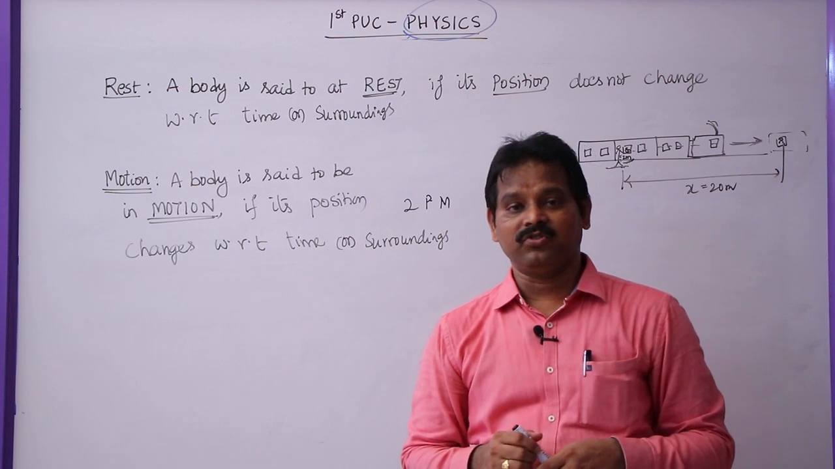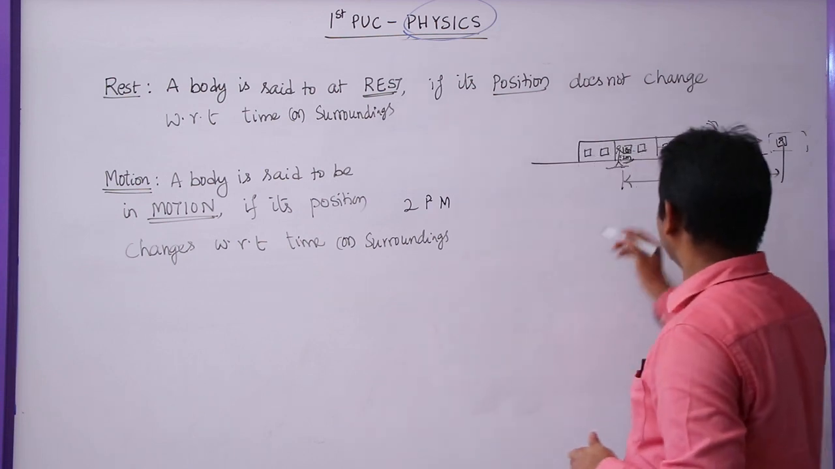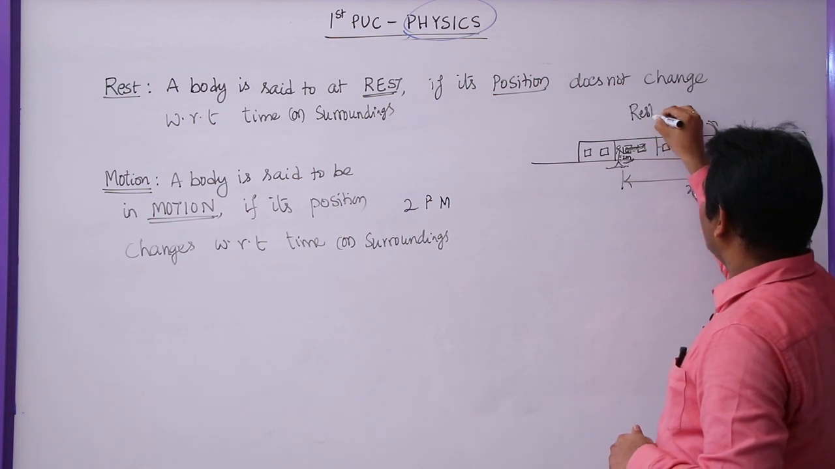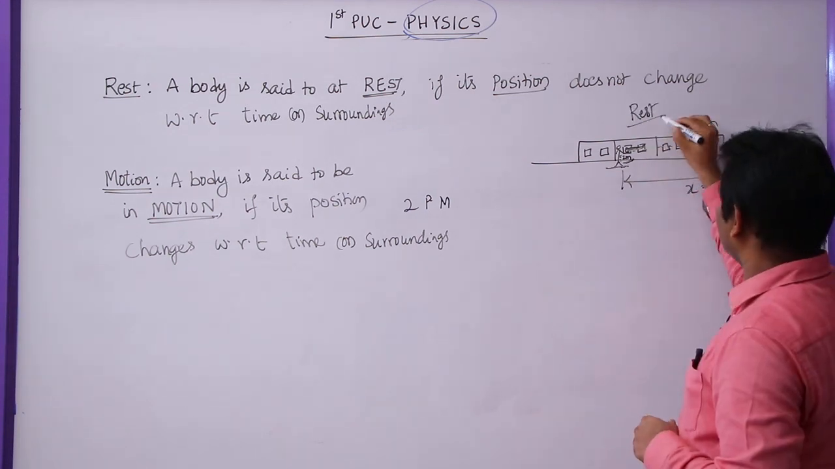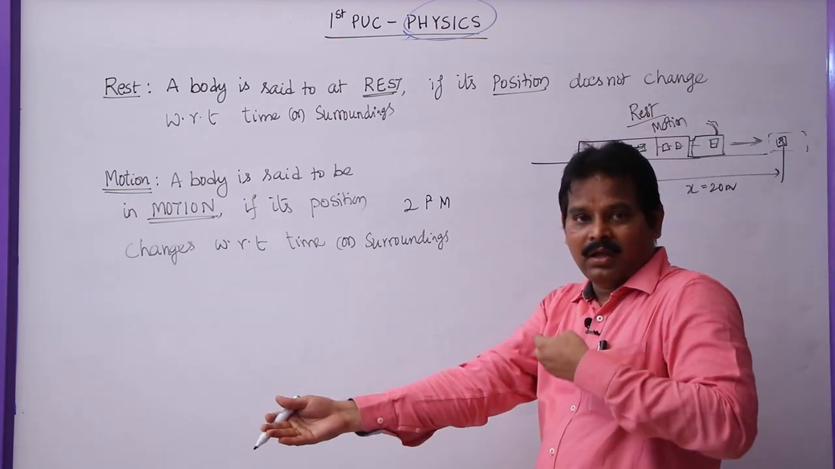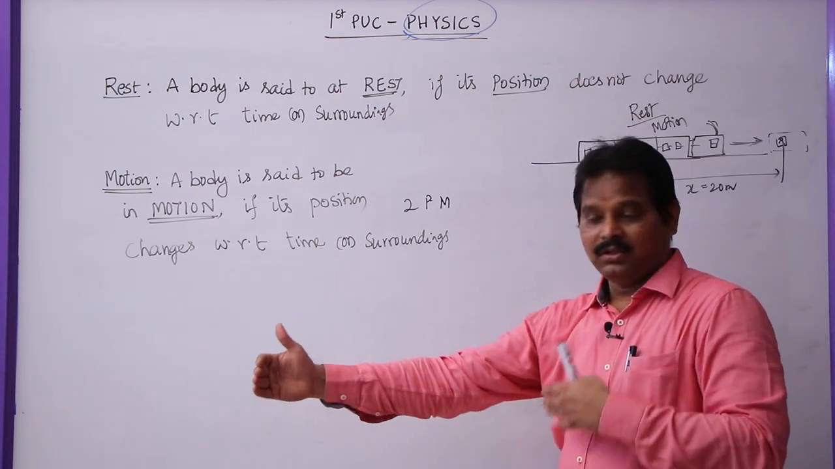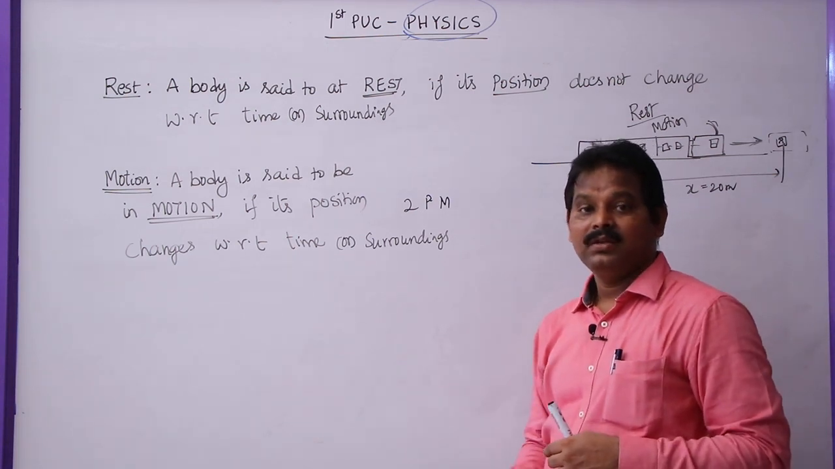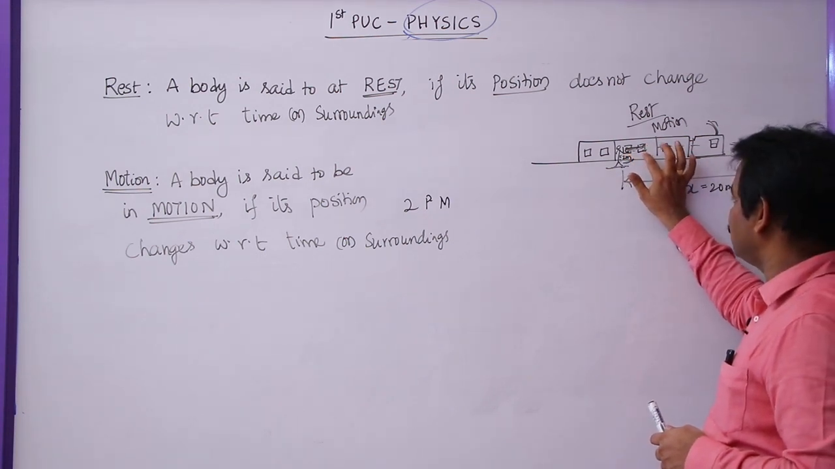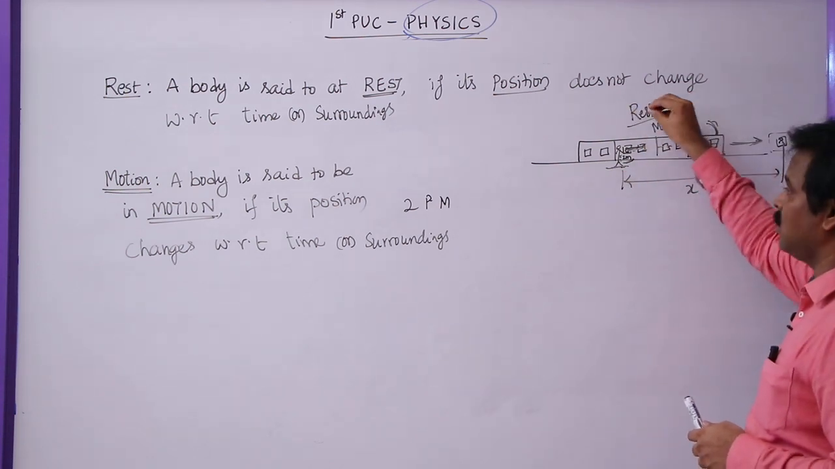But what about your friend's position with respect to the co-passenger who is sitting opposite to your friend? For this person, the distance between these two persons is not changing, whether the train is at rest or in motion. In both cases, the distance between your friend and his co-passenger never changes. That's why for you, your friend is in motion. For the co-passenger, your friend is at rest. So both rest and motion are relative terms.